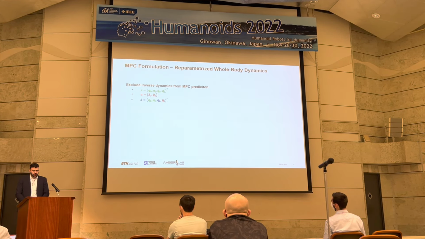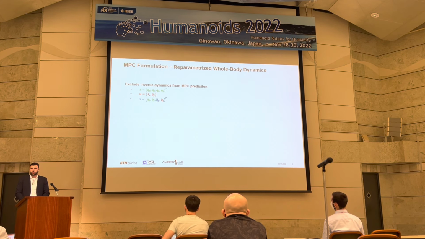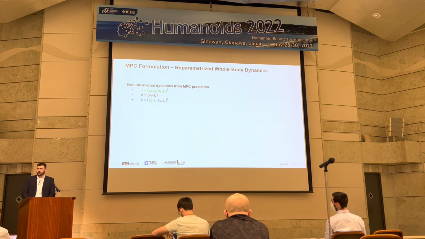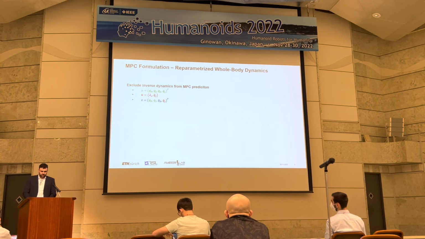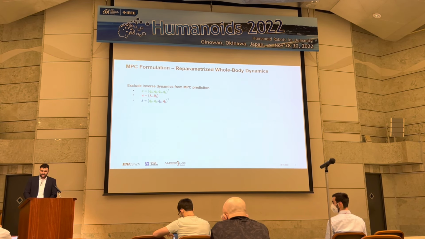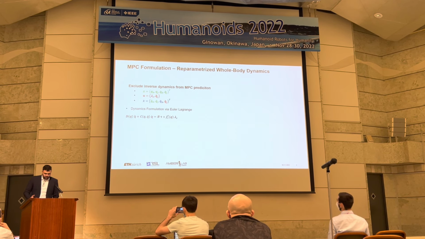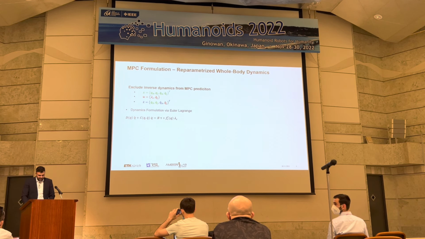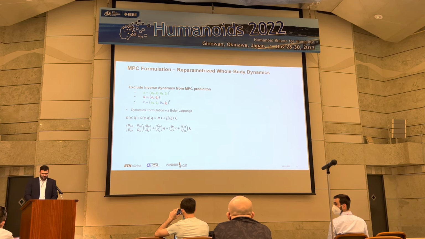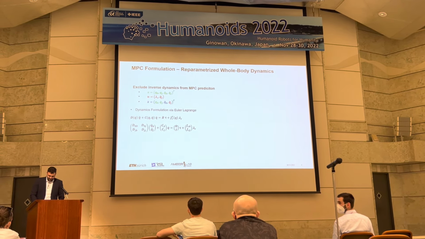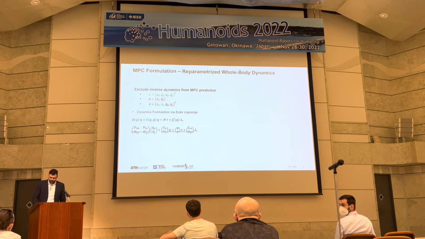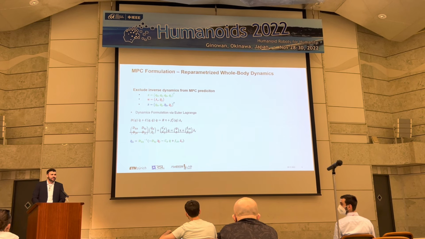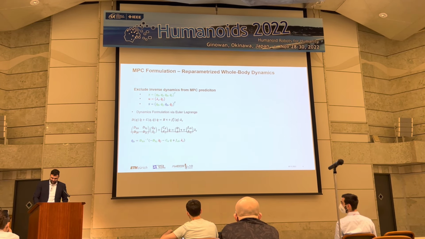So if you then take the derivative of our state vector x, we can see that almost all the components are already contained in our state or input vector, and the only thing that's left to compute is q_e, which are the base accelerations. Those can simply be obtained by looking at the dynamics formulation via Lagrange, expanding it to show the separated components for joints and base, and then just eliminating the lower half and taking the inverse of dBV, which is the part of the generalized mass matrix corresponding to the base.